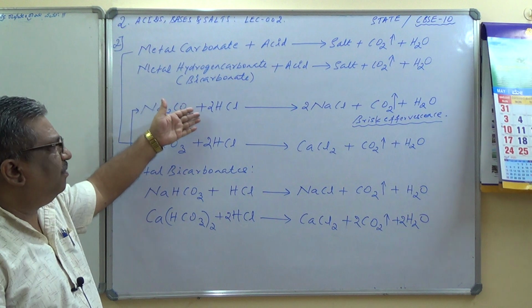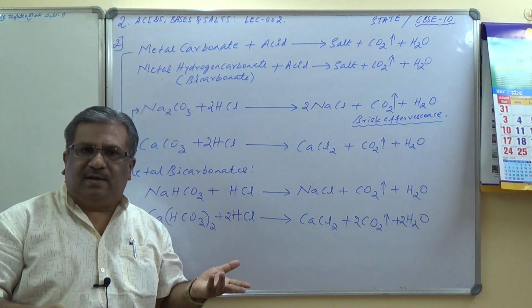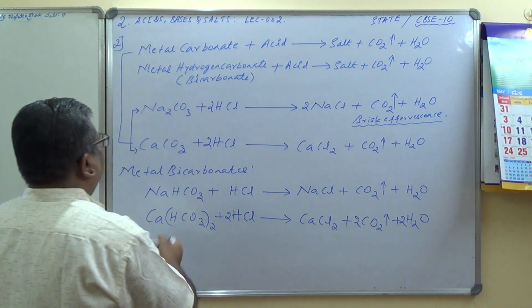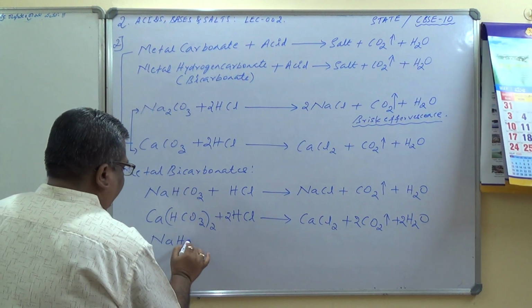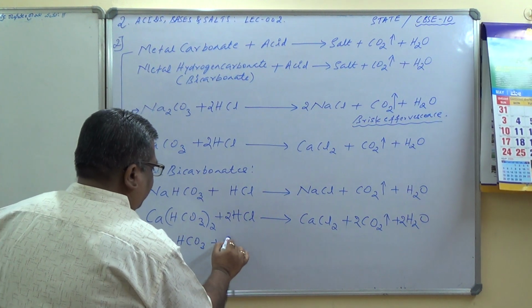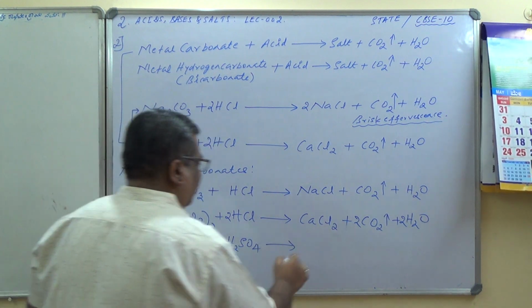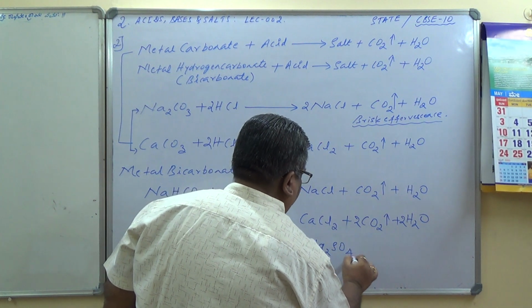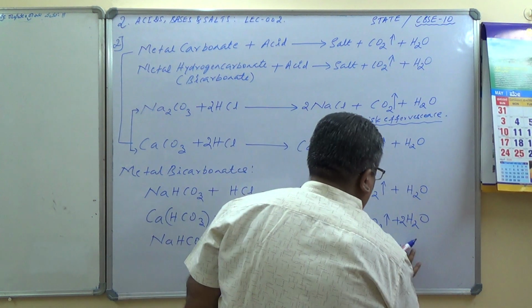So instead of HCl, you can also take sulfuric acid. Say, for example, let me take one example over here. NaHCO3 plus H2SO4 gives you sodium sulfate, Na2SO4, plus CO2 plus water.